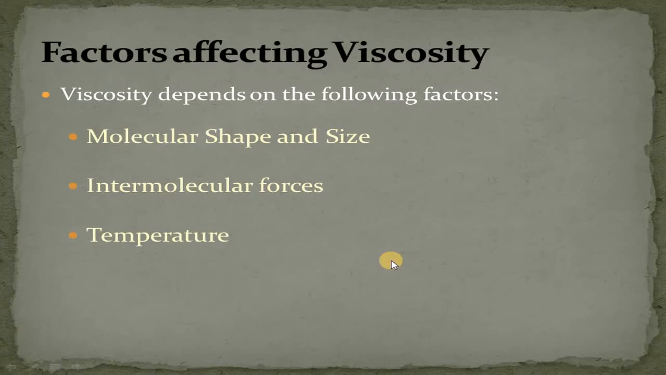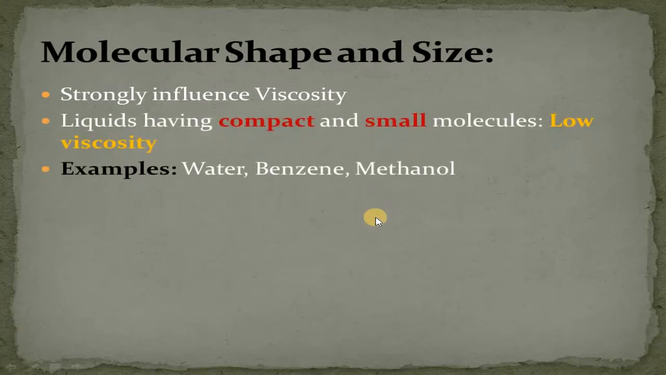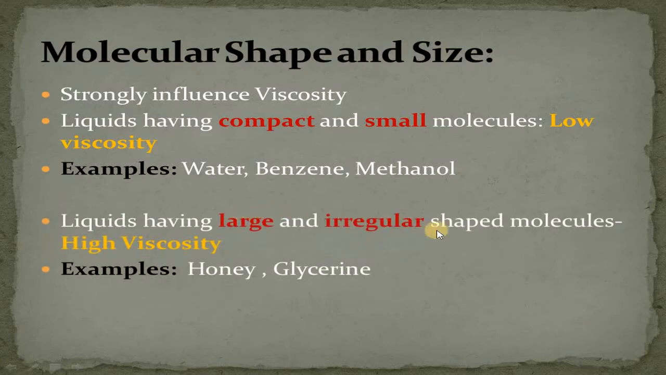Starting with the molecular shape and size. Viscosity is greatly affected by molecular shape and size. Liquids having compact and small molecules will have low viscosity, and examples are water, benzene, and methanol. While liquids having large and irregularly shaped molecules will have high viscosity.